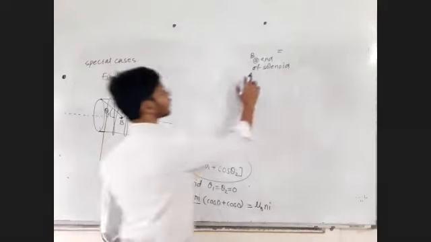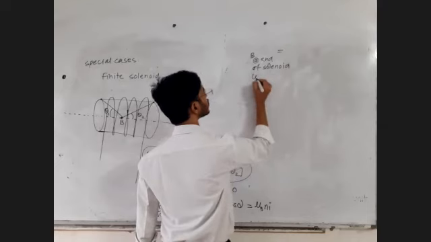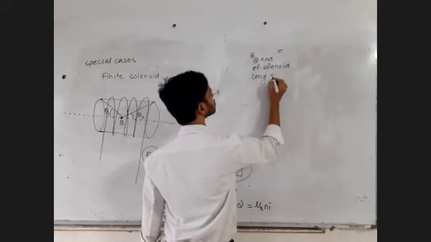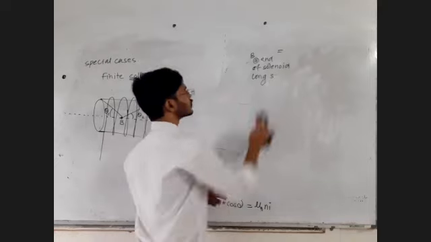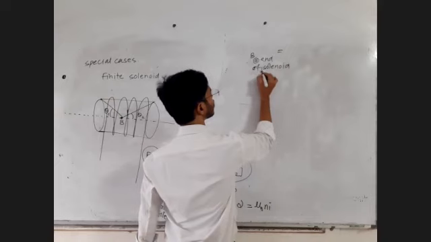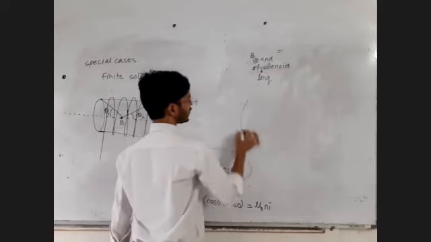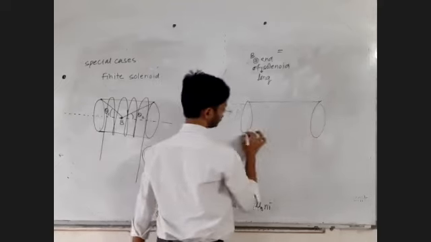At the end of a long solenoid, let's say. Draw an arrow like this. The solenoid is a long solenoid, so let me draw only the cylinder.